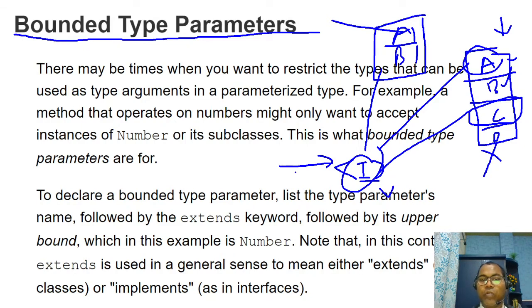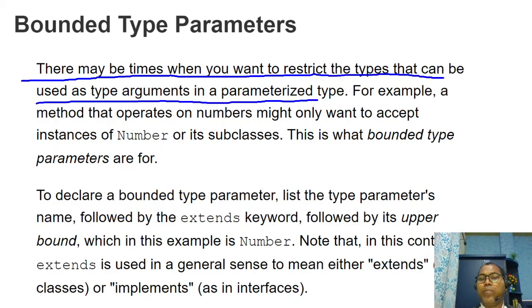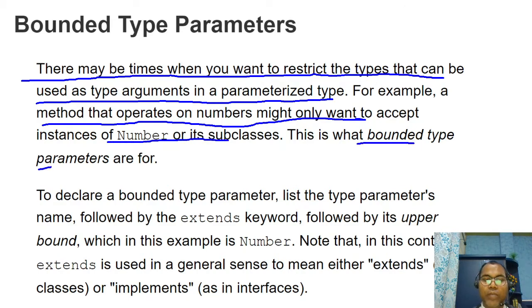Let's discuss first. There may be times when you want to restrict the types that can be used as type arguments in a parameterized type. For example, a method that operates on numbers might want to accept only Number or its subclasses. So this is the bounded parameter.